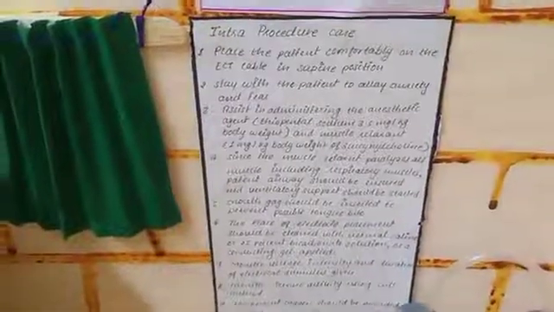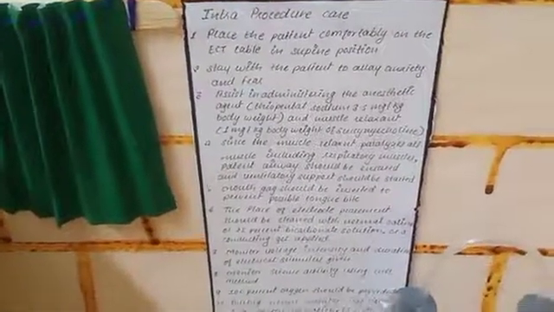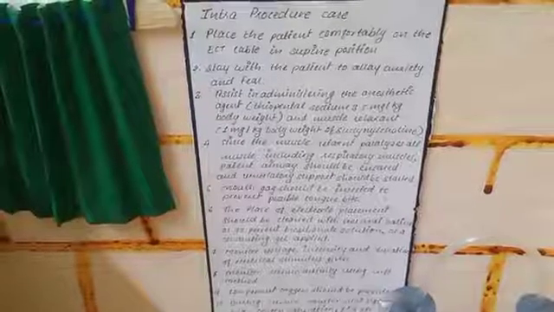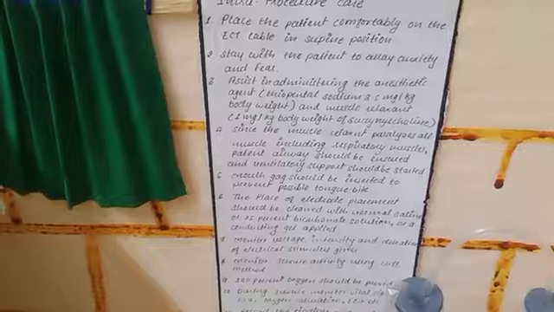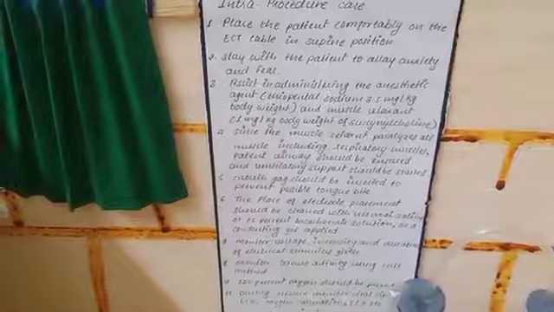Then during the ECT, the nursing care is to place the patient comfortably on the ECT table in the supine position. Then stay with the patient to avoid anxiety. Then assist in the administration of anesthesia, monitor the patient's vital signs, and a mouth gag should be inserted to prevent possible tongue bite. Then 100% oxygen should be provided to the patient.